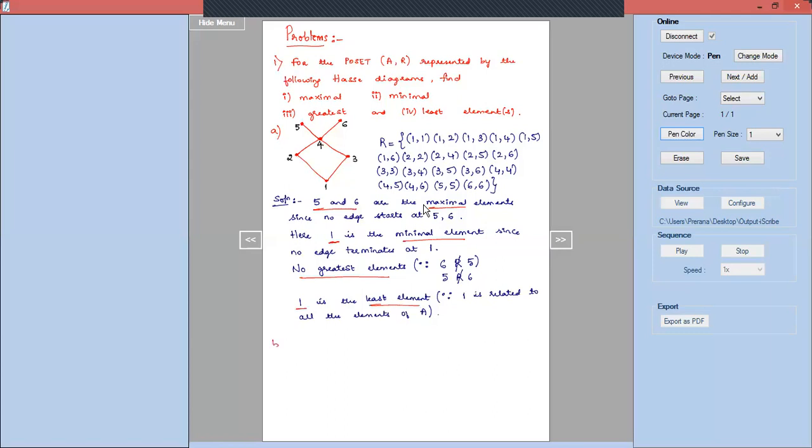Second problem, B question I will take. I will draw the Hasse diagram and we need to find out the maximal element, minimal element, greatest and the least element for the given Hasse diagram. So this is the Hasse diagram given for us.